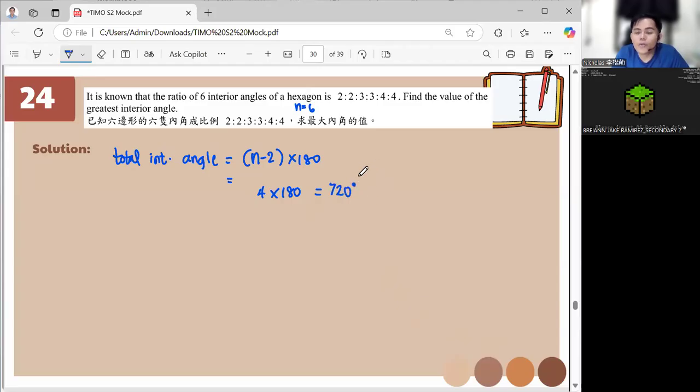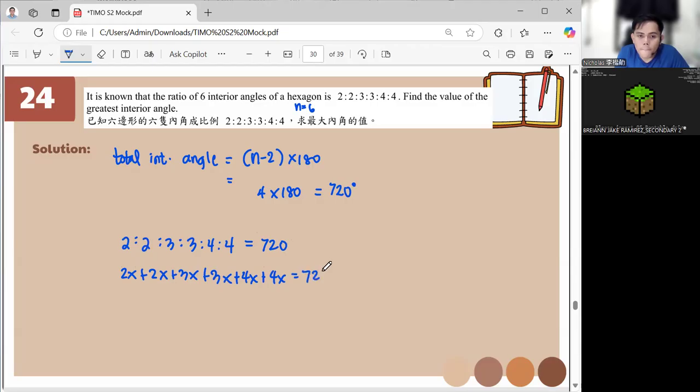That is the total interior angle. Now, you need to distribute it: 2 is to 2 is to 3 is to 3 is to 4 is to 4. That is 2x plus 2x plus 3x plus 3x plus 4x plus 4x.